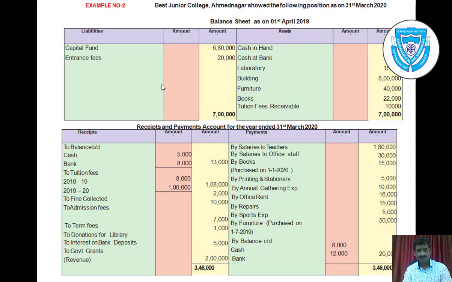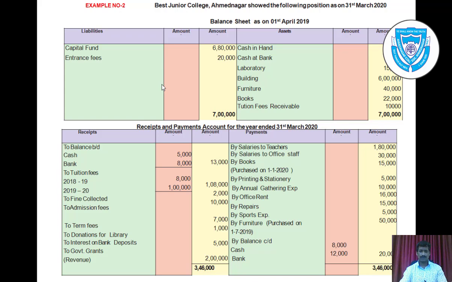33,137. Again, we have tuition fees receivable rupees 10,000. Here friends, let us see the opening balance of tuition fees receivable as on 1st April 2019.